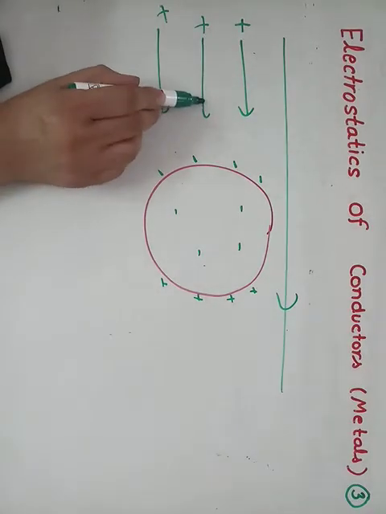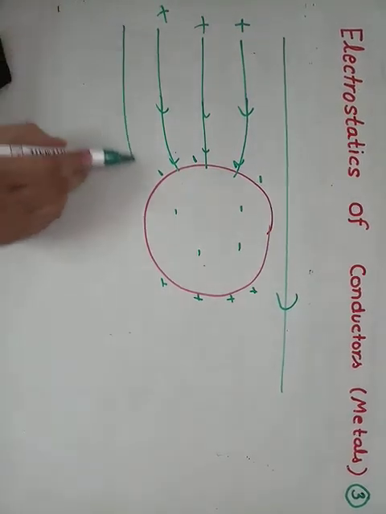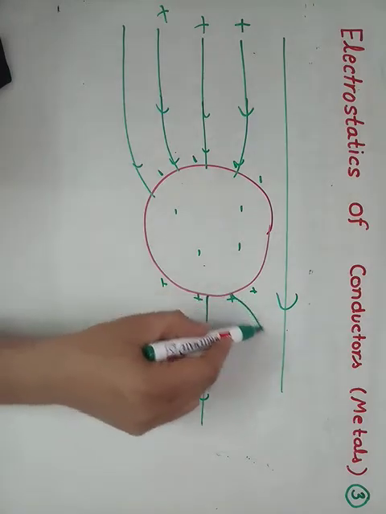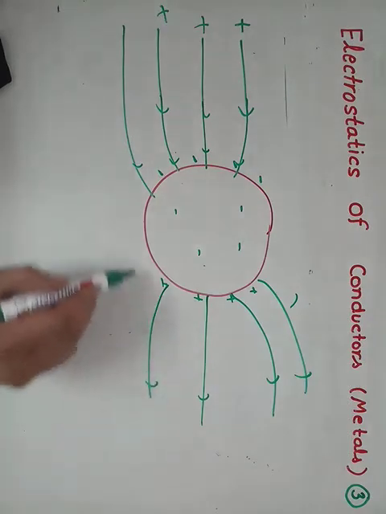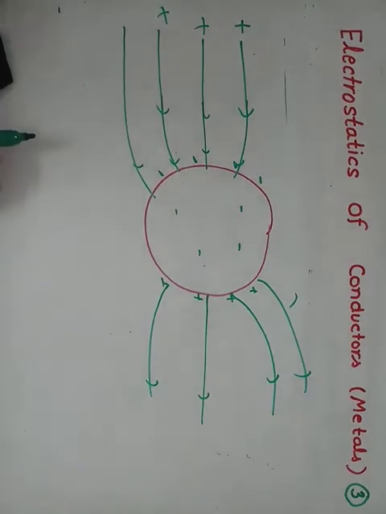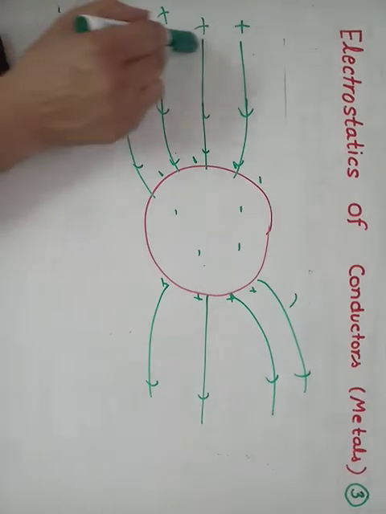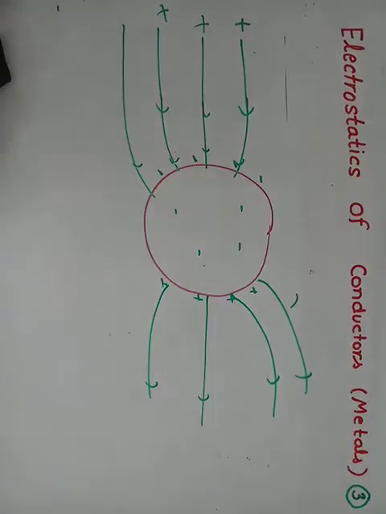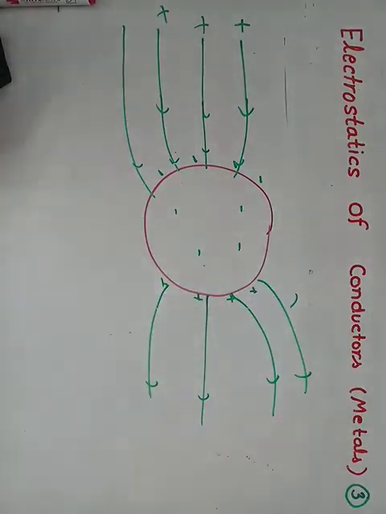The pattern is the same. Electric field will be like this, normal. Electric field will be like this, but the number of lines is less. This is positive. Electric field will come out from this like this. Now the pattern is very similar, but in the case of a dielectric, since all the electrons are not free, depending on the strength of the electric field, electrons appear on this side of the surface, and the opposite side becomes equally positive.